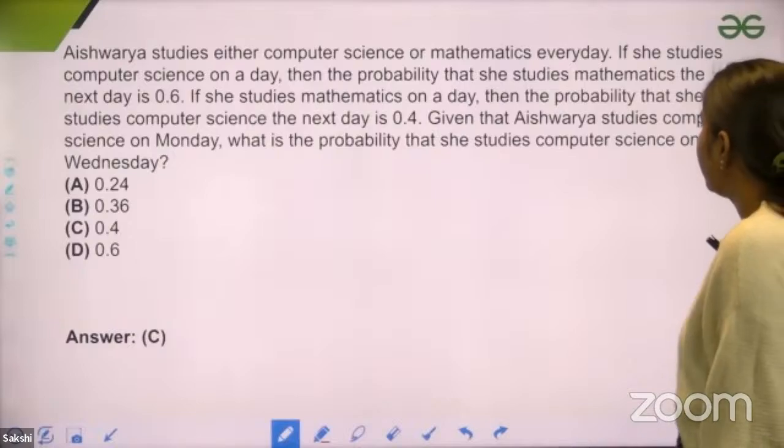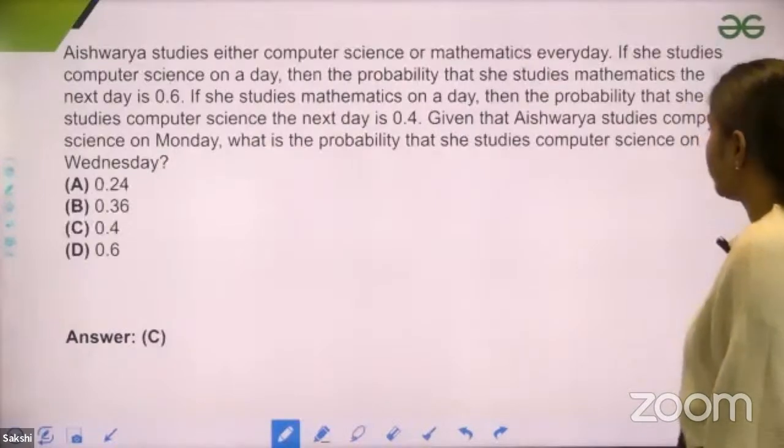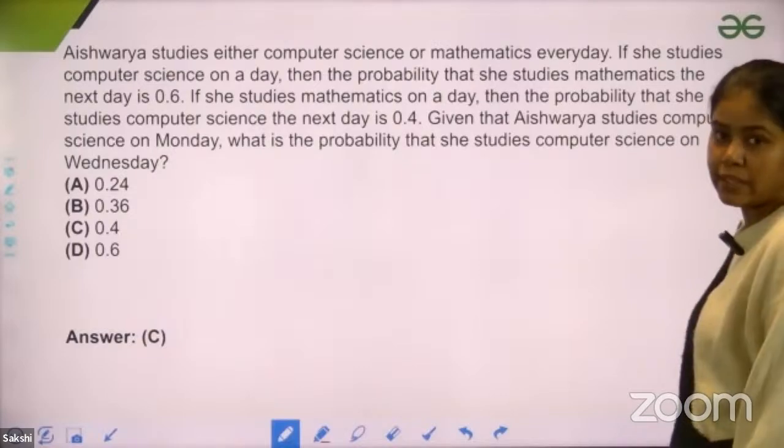So we have to find out, given that Aishwarya studies computer science on Monday, what is the probability that she studies computer science on Wednesday.